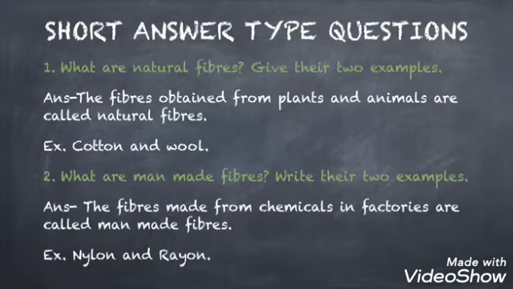Question number 2. What are man-made fibers? Write their two examples. The fibers made from chemicals in factory are called man-made fibers, and the examples are nylon and rayon.